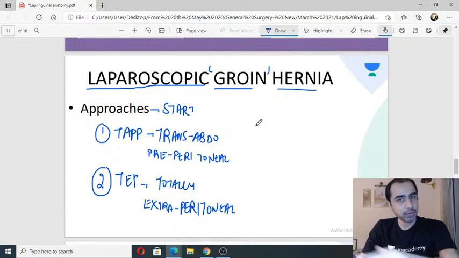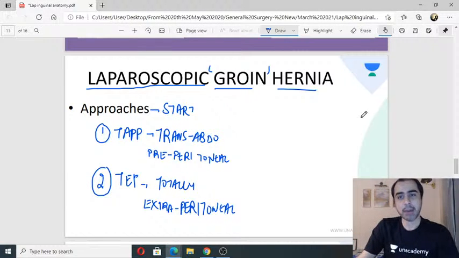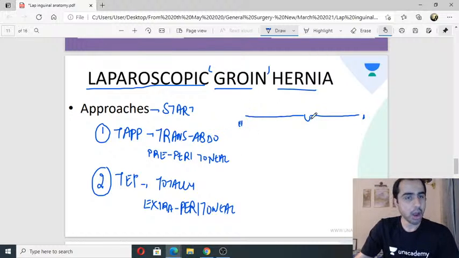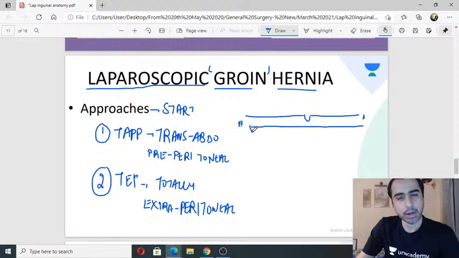Okay, let's see the abdomen from the side. Okay, you are seeing the abdomen from the side. Let's say this is the xiphi, this is the umbilicus, and let's go lower down. Somewhere here will be the pubis. Okay, and here will be the groin area. Now when I am doing transabdominal pre-peritoneal, understand your abdomen has a lot of layers: skin, subcute, then it has the muscles. Okay, I am just trying to be a little graphical so you understand what's happening. So then you have the muscle layers: rectus sheath, rectus abdominis, then you have fascia transversalis, then you have the peritoneum.